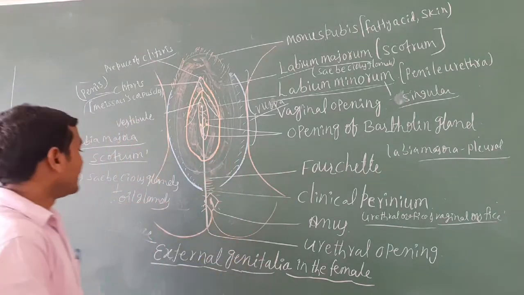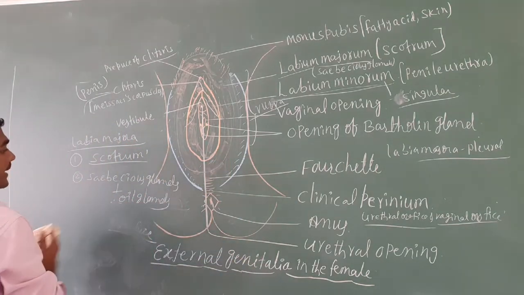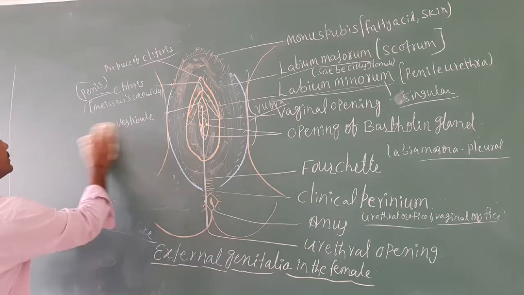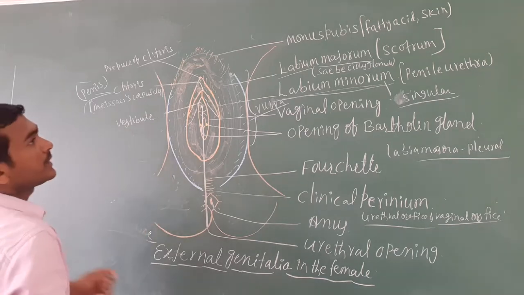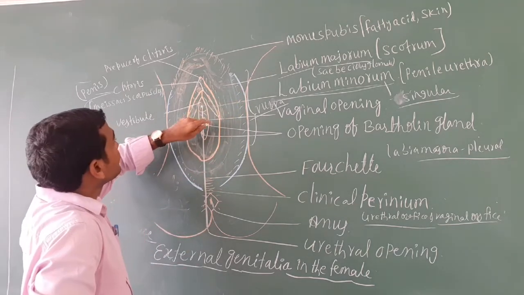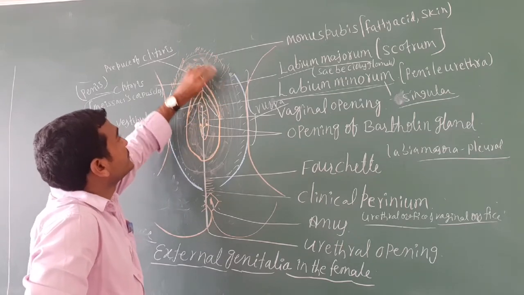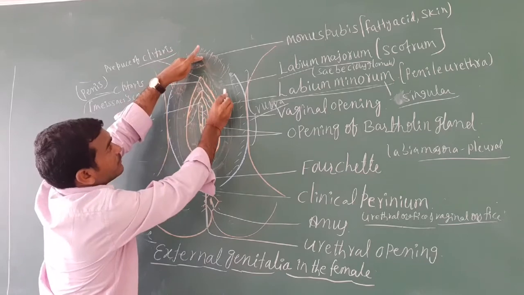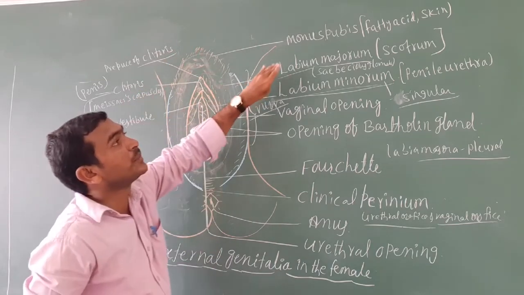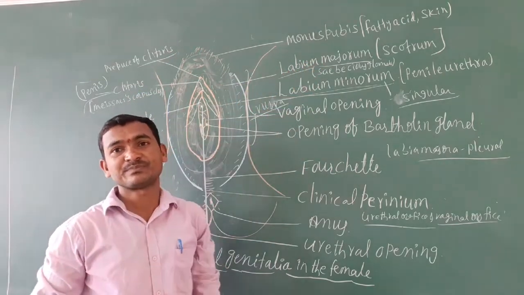Next, about another external genitalia, the labia majora. It is the posterior part of the mons pubis. The mons pubis is the anterior part, and the posterior part is the labia majora.